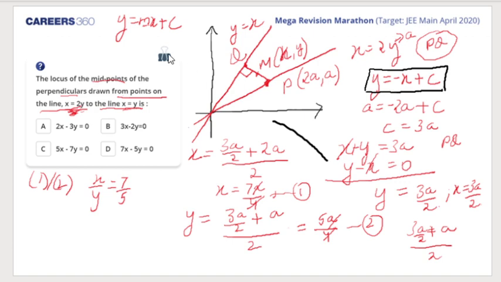Now this line, we want to find c. And to find c, we will substitute some point which lies on this line. So PQ satisfies it. Yes, Ayush. Now you understand. Very good. So when I substituted 2a here, I got the value of c as 3a. Is it okay, Ayush? Yes. So 2a goes to the left hand side, it becomes 3a.